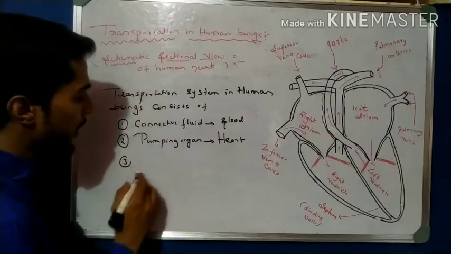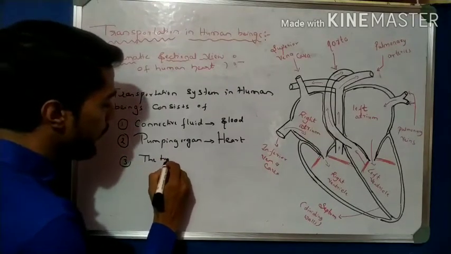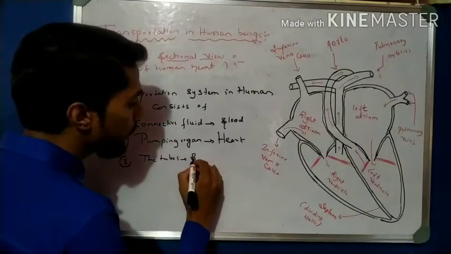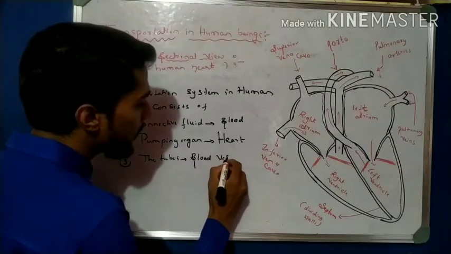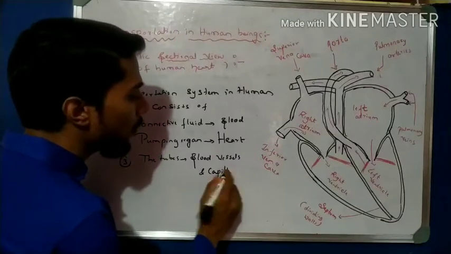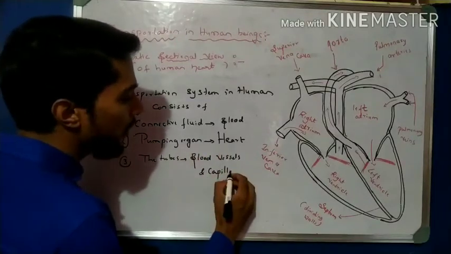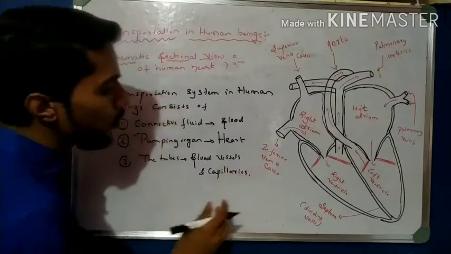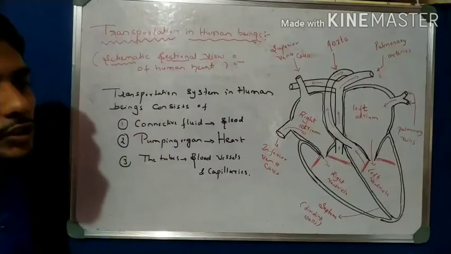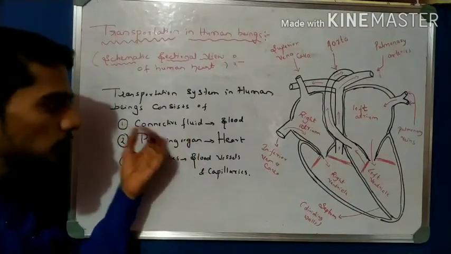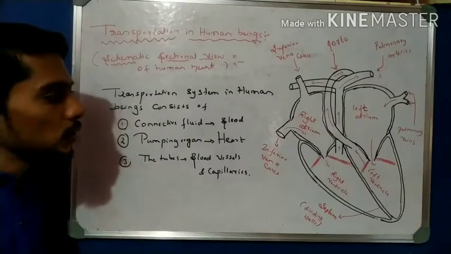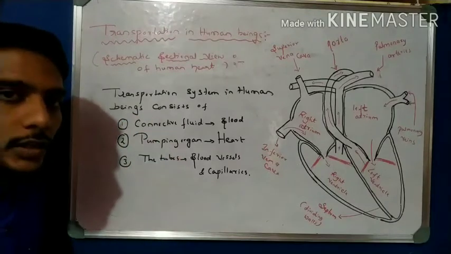Then come to the last one, that is the tubes. This consists of blood vessels, and these blood vessels are further divided and form the capillaries. We mention blood vessels and also capillaries. So these are the three major parts of which the human transportation system consists: blood, which is a fluid, the pumping organ heart, and the blood vessels. This is the first point about the transportation system.